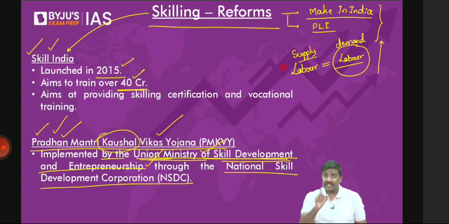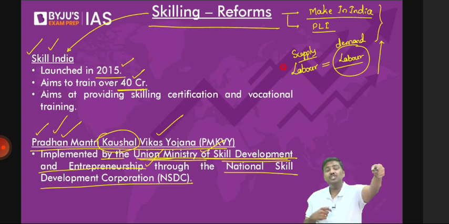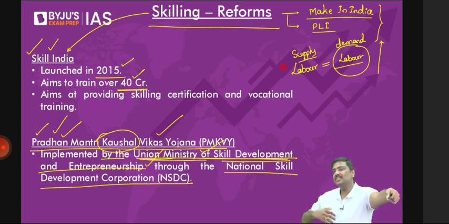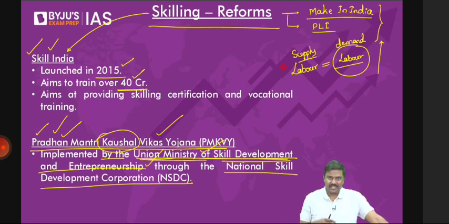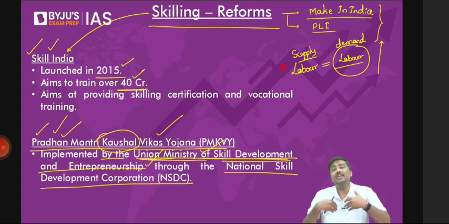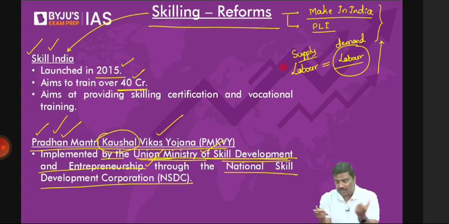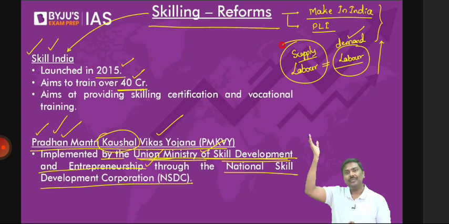And this is important, because imagine a situation, government will provide skill set, people have got skill set, but there are no jobs available in the market. Don't you think the policies will not work? Policies are inefficient. And on the other hand, government will promote investment, companies will keep on investing, they want people to work in their companies, but skilled labor availability is not there. So those policies will also not promote efficient outcome. That's the reason, look at the overall viewpoint here. On one side, the demand for labor is being promoted, and on the other hand, supply of labor is also being promoted. Both supply and demand for the labor is being met here.